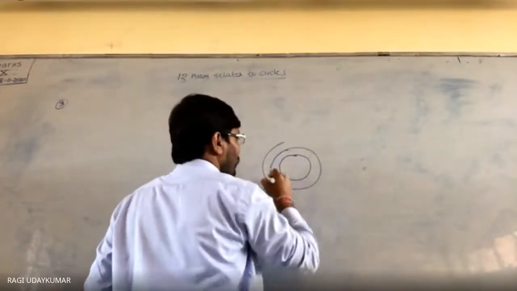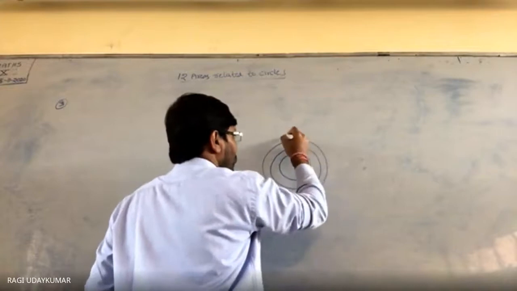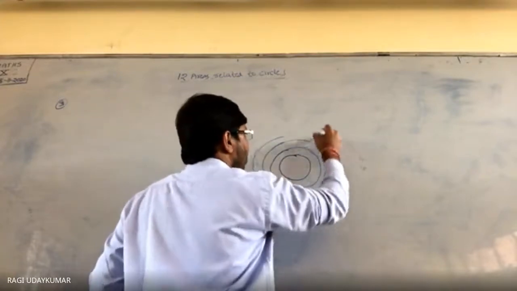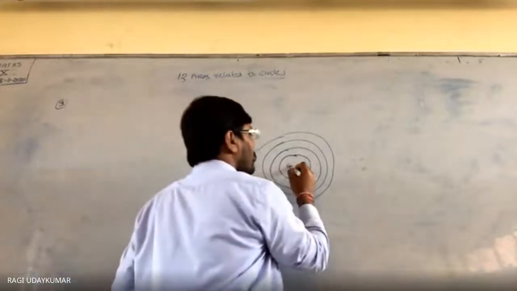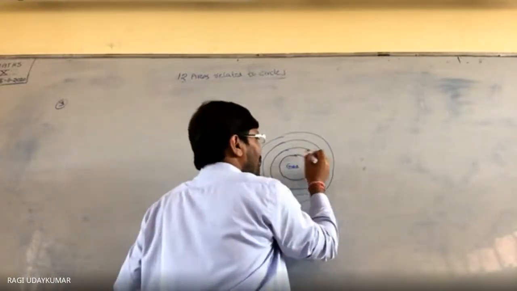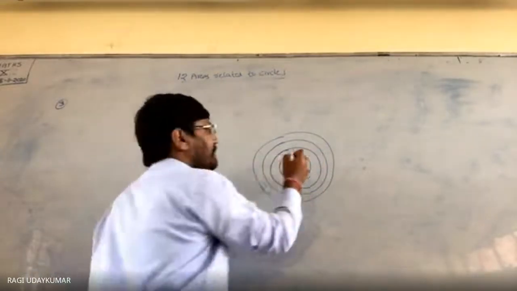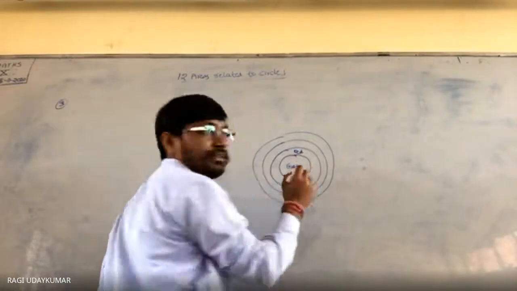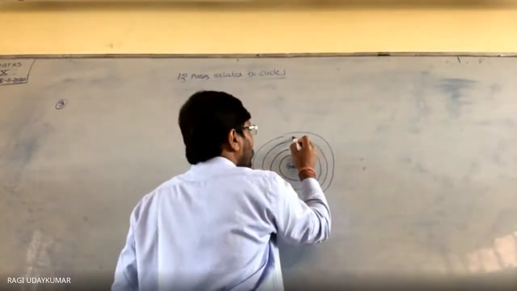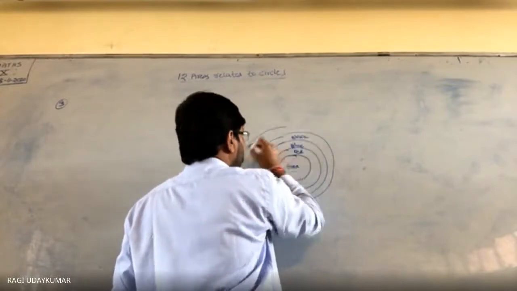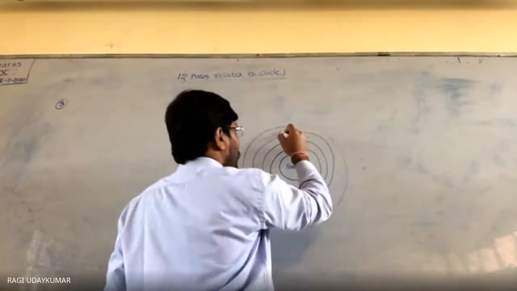All these are concentric circles. Here it is, this is gold. This part, only this part is red. This is red. Next, blue, black, and another one, white.